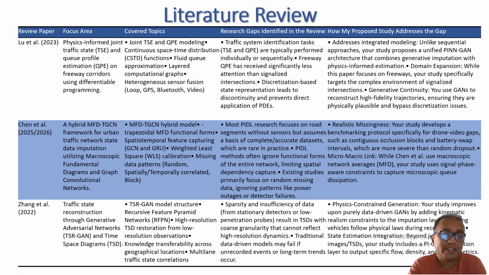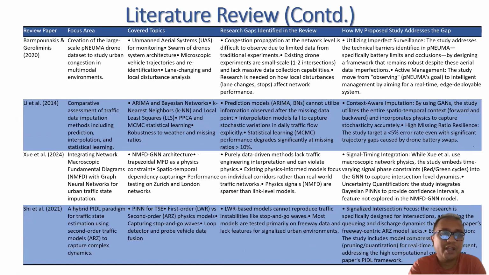In the third paper, Zhang et al. reconstruct traffic state using a generative adversarial network and time-space diagram. My study will improve on the purely data-driven GAN by adding a kinematic realism constraint, so that it ensures vehicles follow traffic physics laws. So it is a little improvement over the existing reviewed paper.